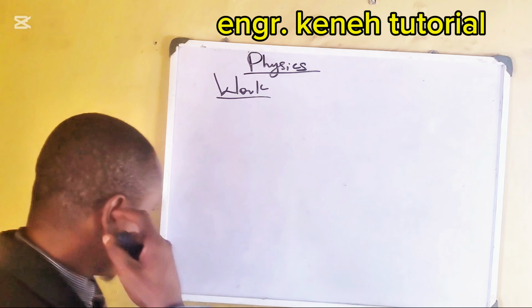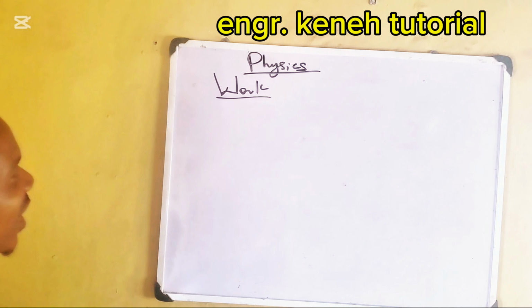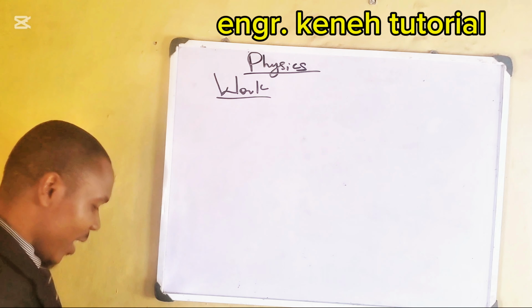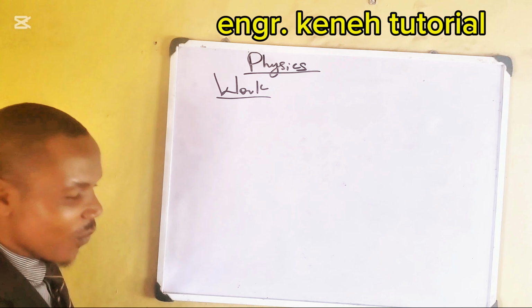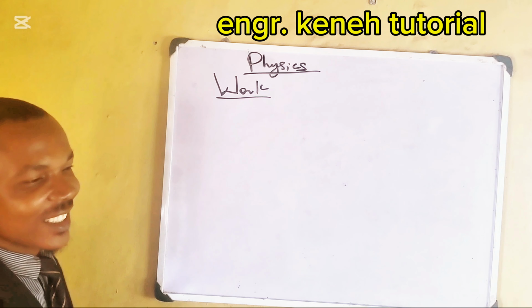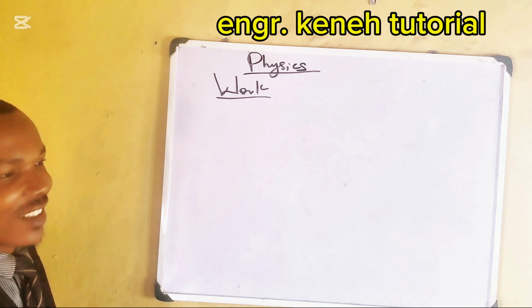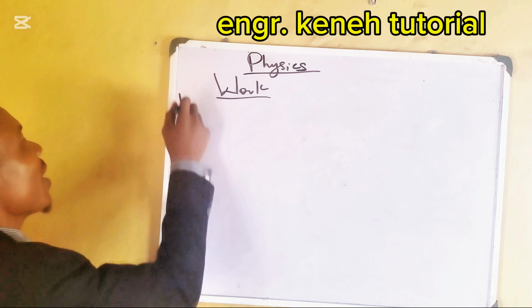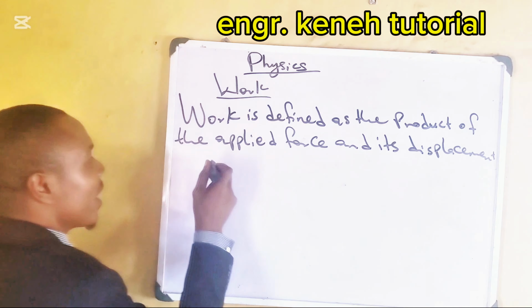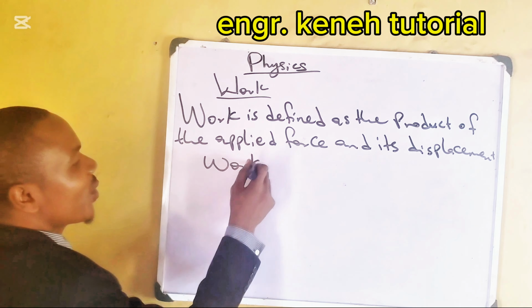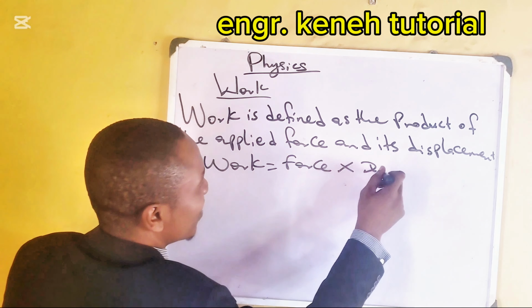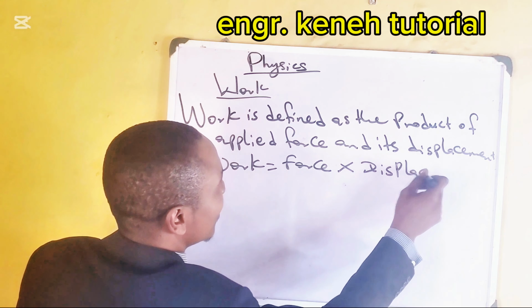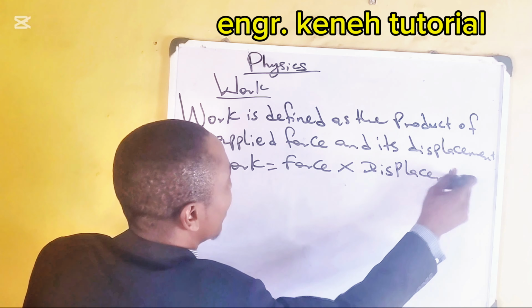All right. So we have the topic work. When you hear work, what does it mean? Work, by definition, simply means the product of force applied and its displacement. All right, so mathematically, work is equal to force times displacement. Can you see it? Displacement. All right, that's what they're talking about.